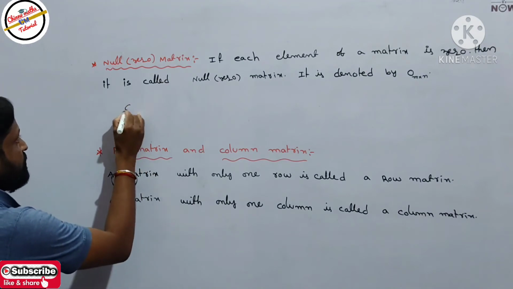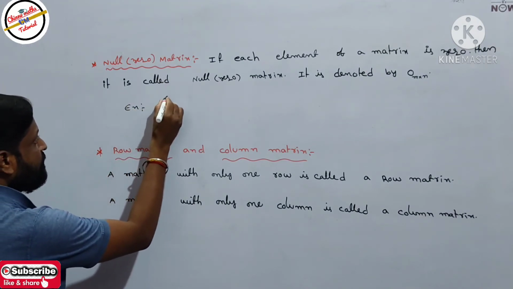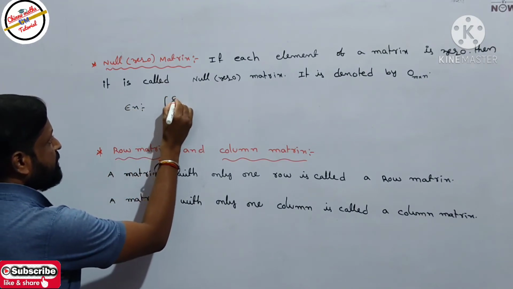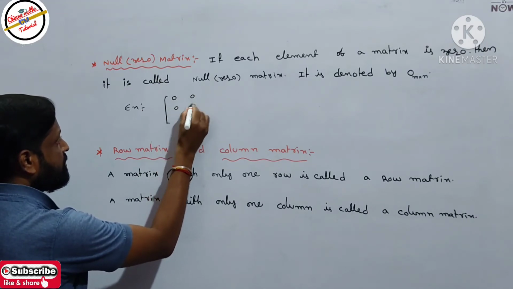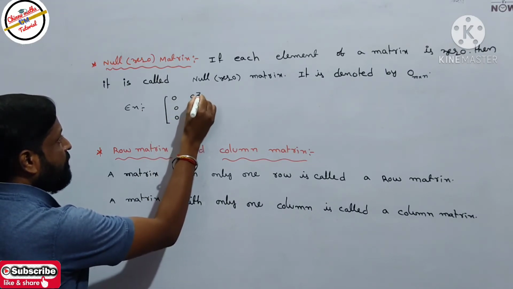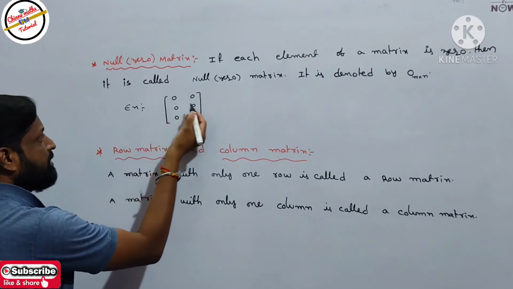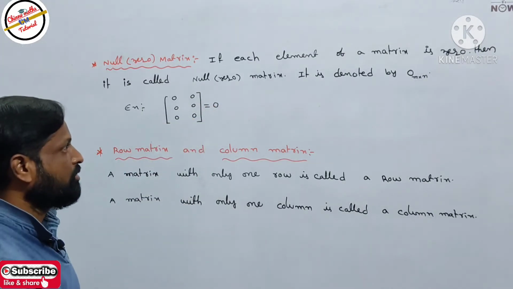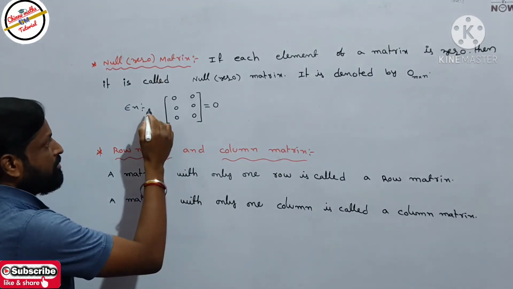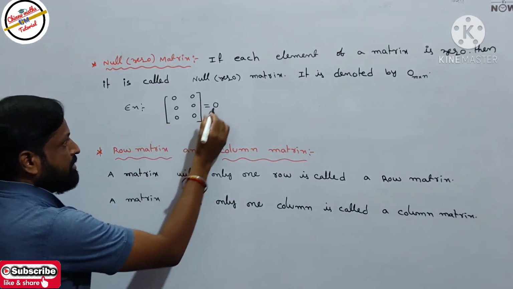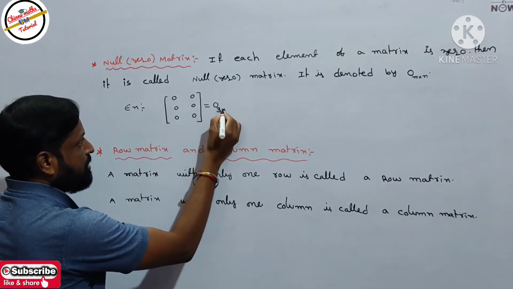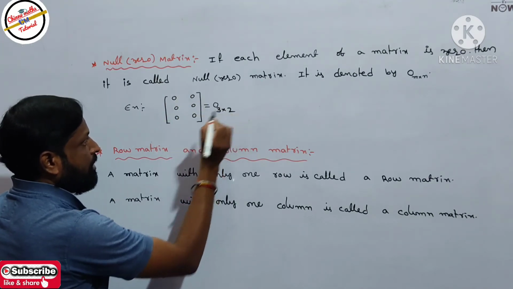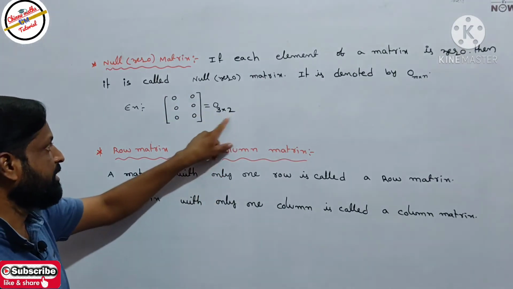Let's take one example. If you take the matrix with 0 0 0 0 0 0, every element should be 0, so that is why it is the null matrix. It is denoted by O. Now write the rows and columns. How many rows are there? 1, 2, 3. Three rows and two columns. So the order of the matrix is O 3 by 2.